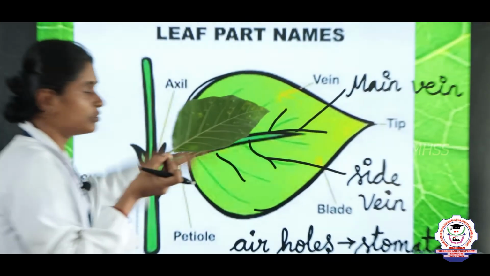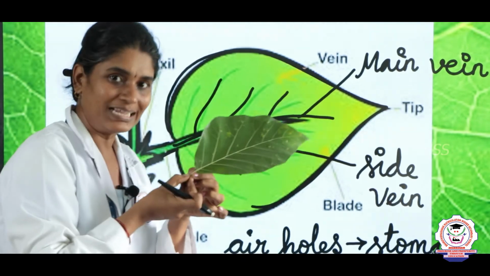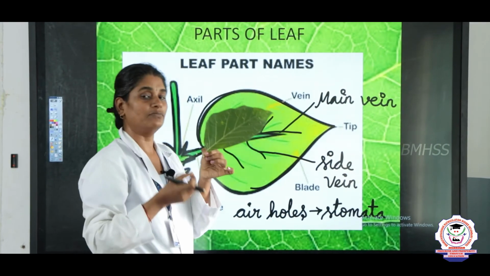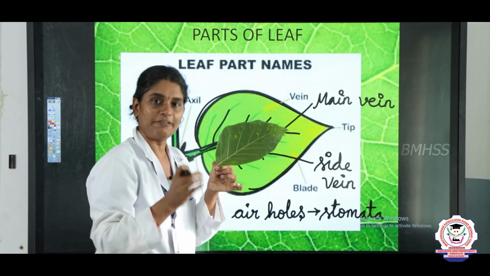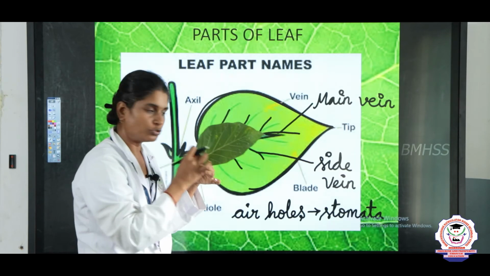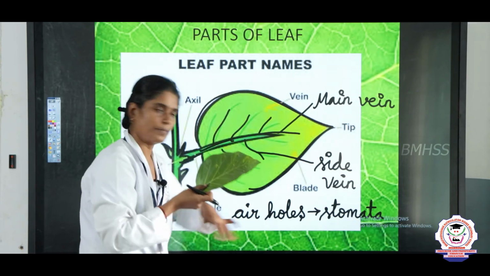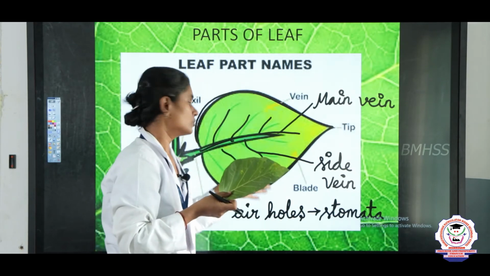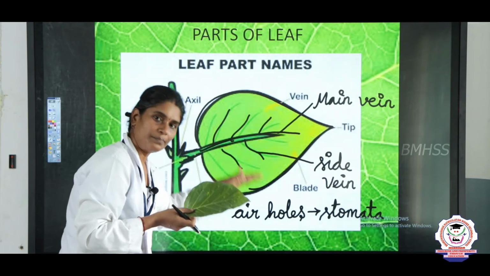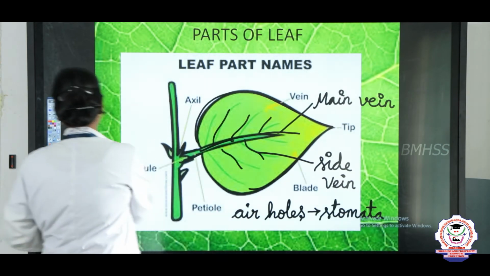So, these are all the parts of the leaf. In your subject material you have a diagram. In the diagram you have to draw the leaf neatly, and you have to draw the main vein, side vein, right, and the stomata, right. So, what is this stomata? This stomata is an air hole which helps the plant to breathe. Now let us study in detail.